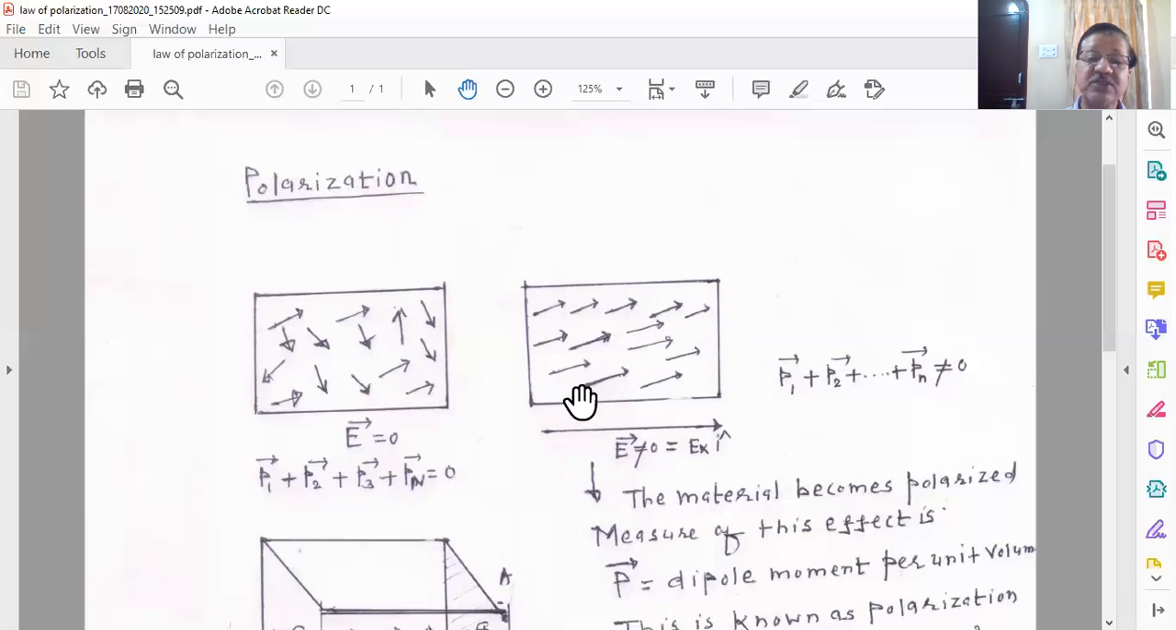Now, in that case, all your dipoles will experience a torque. You see, we have discussed the behavior of a dipole in a uniform electric field. So each dipole will experience a torque, and because of this torque, the dipole will rotate, and your dipole will align along the field direction. So here you can see the effect of the uniform electric field is that the dipoles are oriented along the x-axis,